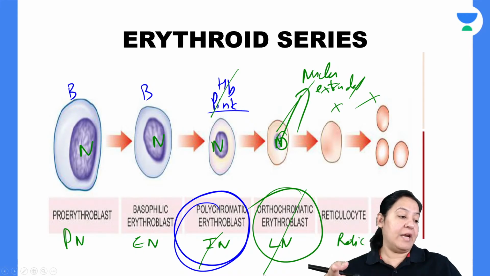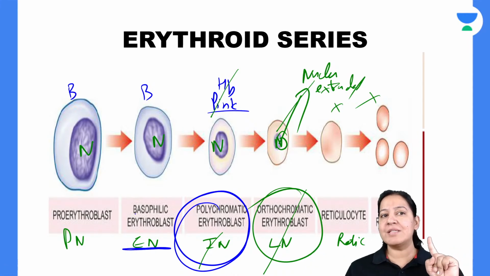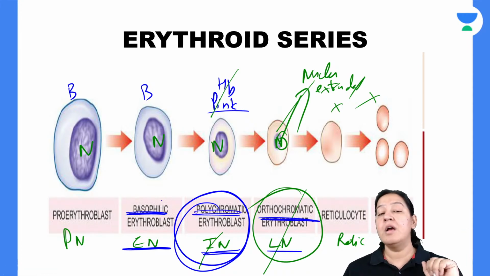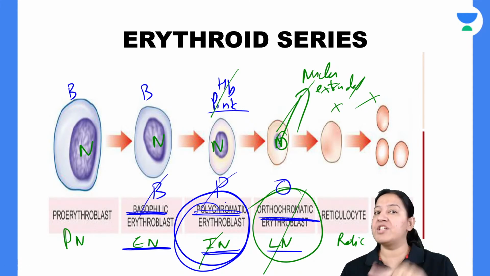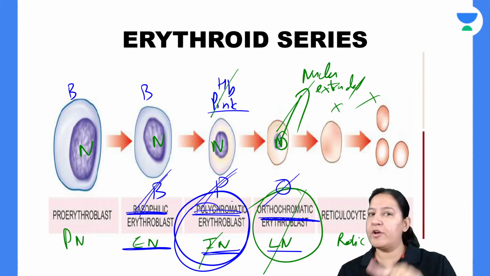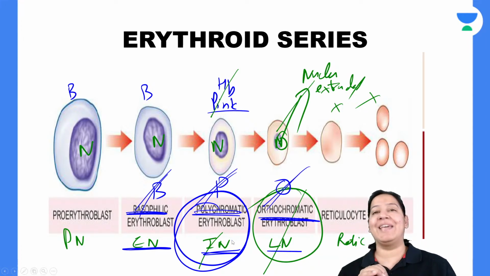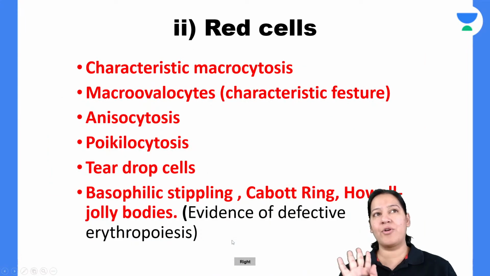Now learn the other names of early, intermediate, late. The other name of early normoblast is basophilic normoblast. Intermediate is polychromatic and late is orthochromatic. How will you learn? There is a mnemonic: BPO. You know BPO: early, intermediate, late. Basophilic, polychromatic, orthochromatic. You will never forget, I guess. So everything is very easy if you got the concept.